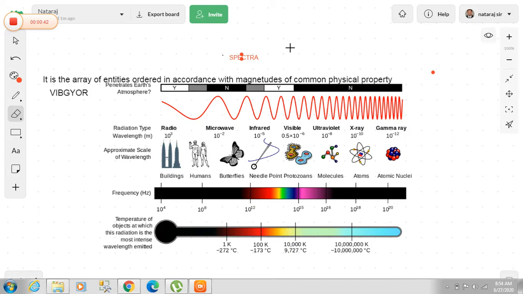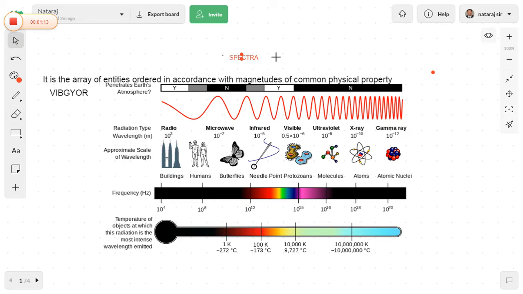Before going into the detailed concept of Bohr's model, we need to understand the spectra first. Then only we will understand Bohr's atomic model. At first, what is the meaning of spectra and spectrum? The spectrum is singular and the spectra is plural. Now, how can we define the spectra?